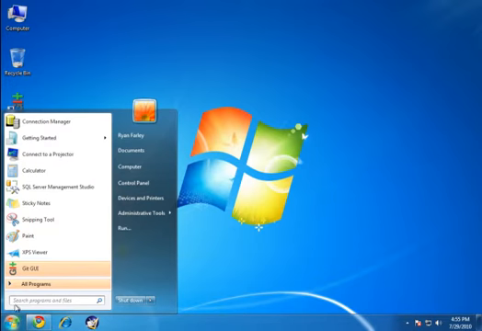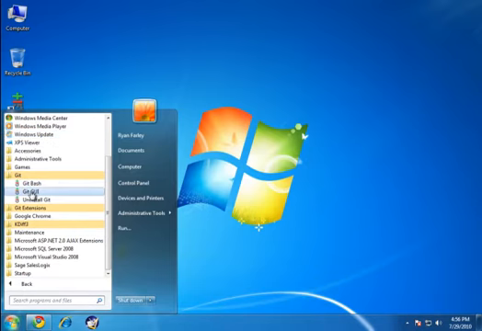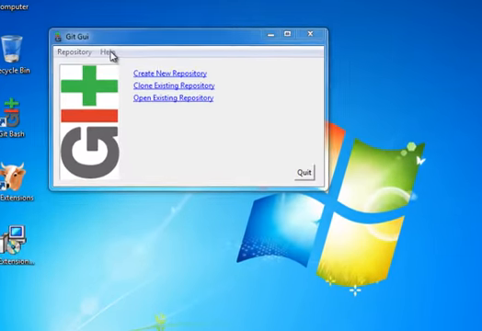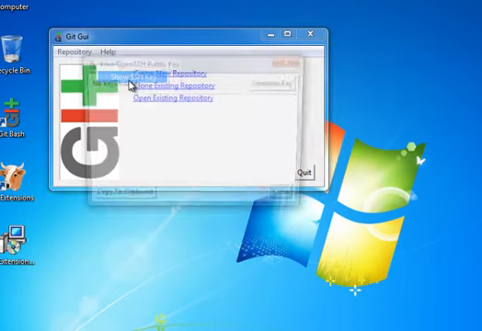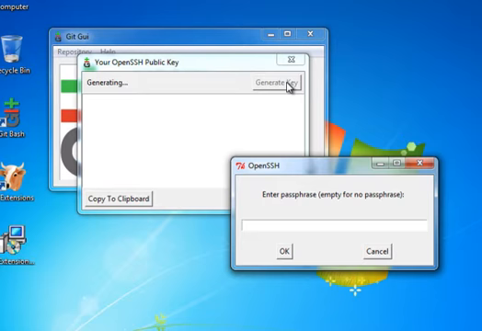To do that, I'm going to go to the Git program group that will now exist from the installs we just ran, and I'm going to run the Git GUI. Now in the Help menu, there's an option for Show SSH Key. I'm going to go there. I don't yet have one, so I'm going to click Generate Key. And I need to choose a passphrase for this key. This passphrase is what allows me to use it in the future, so I'll need to remember what this is. I'm just going to put a passphrase of password.